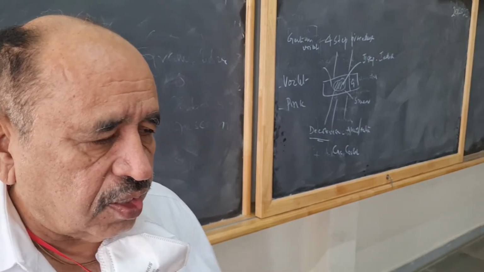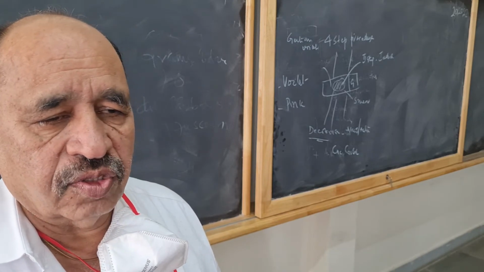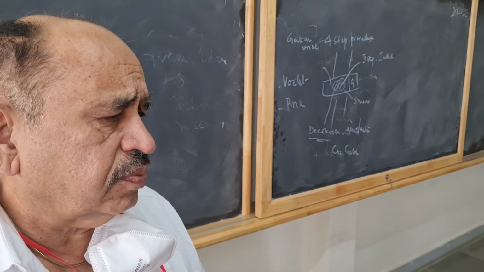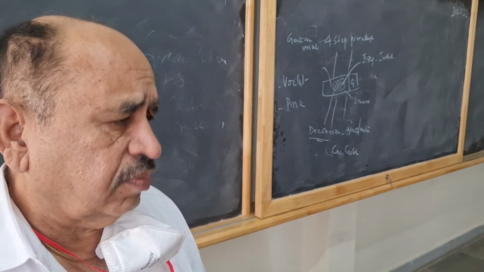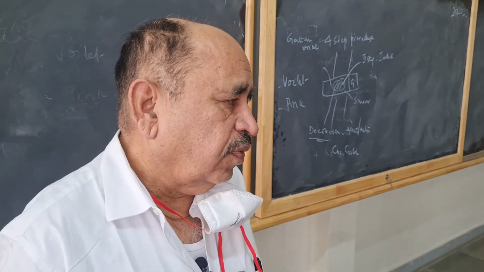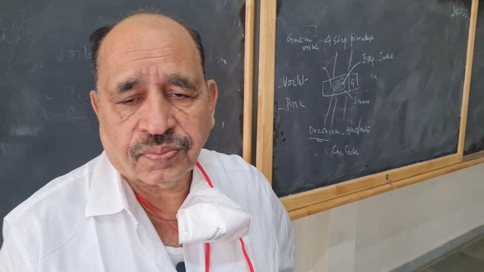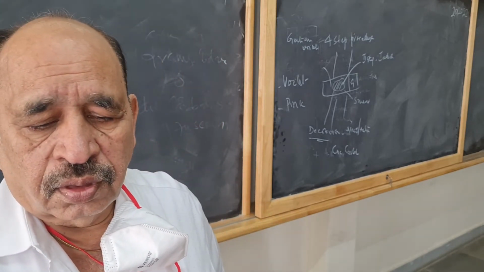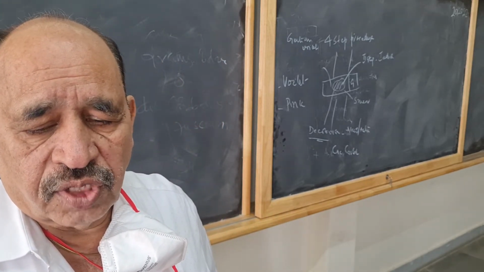The gram positive cell wall is 40 times thicker than the gram negative cell wall. How many times? 40 times thicker than the gram negative cell wall.